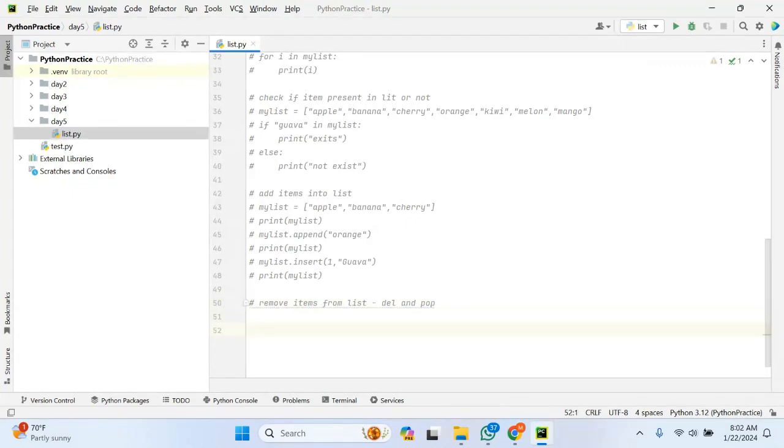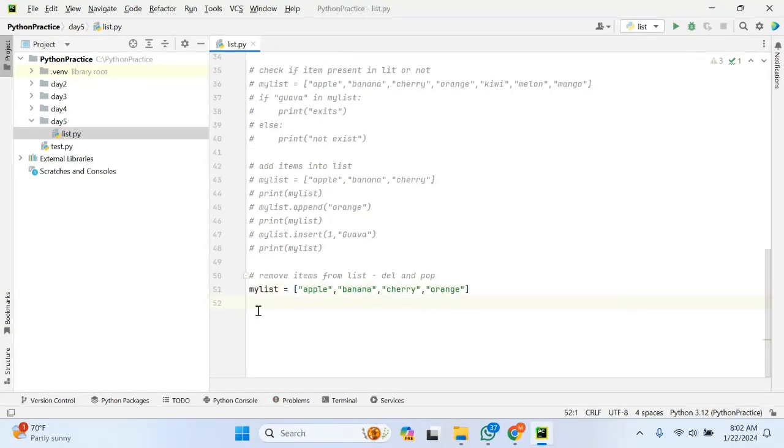Let me define this particular list: apple, banana, cherry, and orange. Let me take only these values. This is the list. Now I should remove some of the items from the list. How can I remove items from the list? By using the del keyword or the pop function. Let me make it clear.